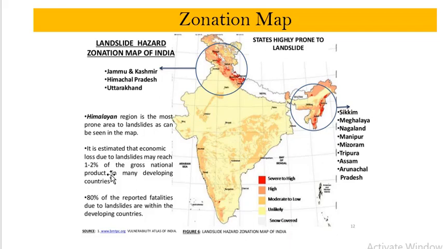for many developing countries. So it is a very huge loss of resources; the economic loss caused by landslides is very high. 1 to 2% of GDP, when we don't even spend more than 2% on our health. So this is a very big loss for the country.